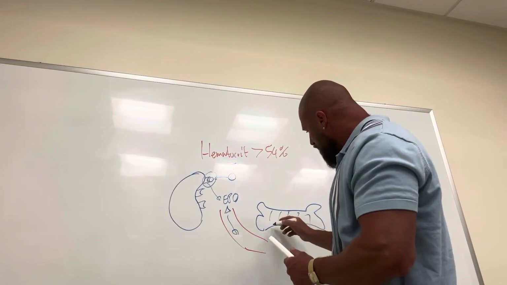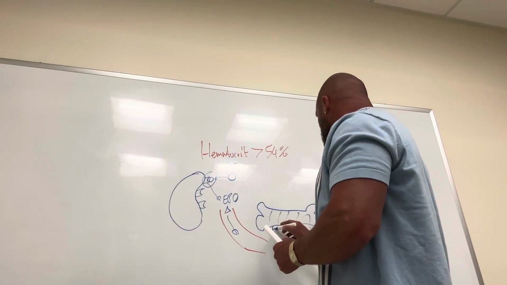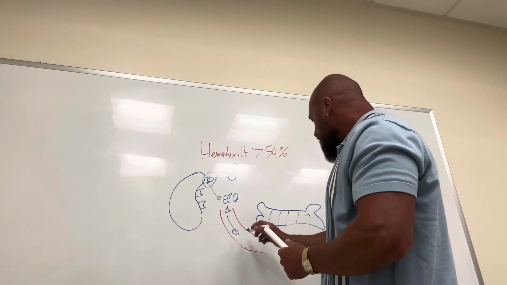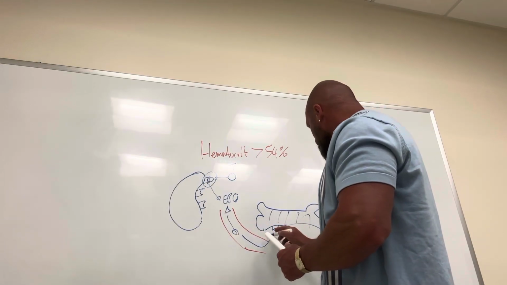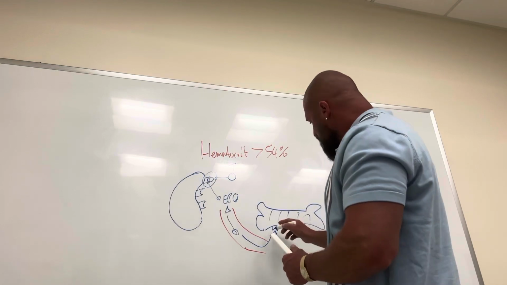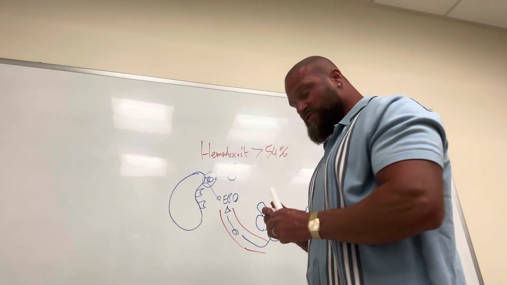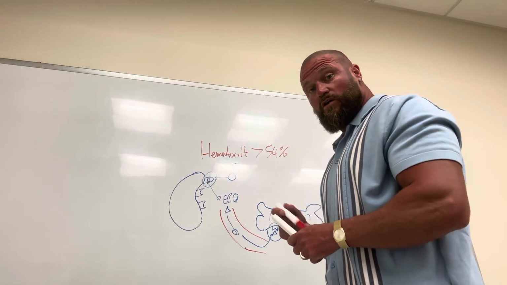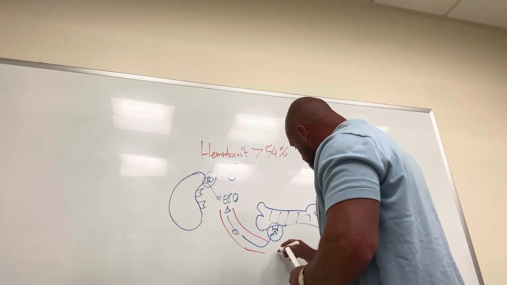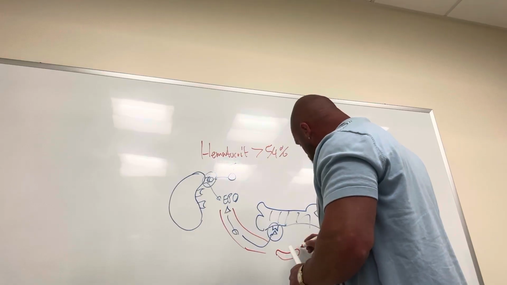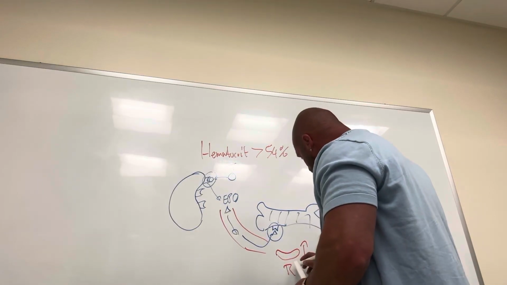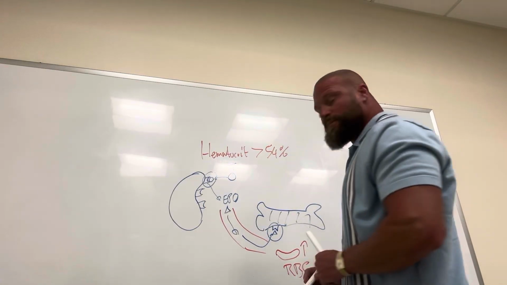And in the bone marrow we have EPO receptors, and they will bind to the EPO. And this binding of EPO to EPO receptors will increase the production of red blood cells.